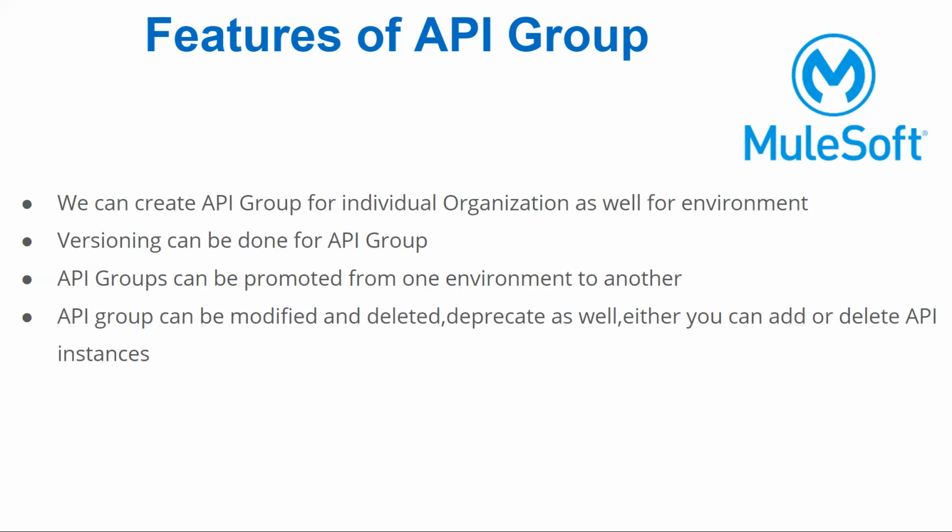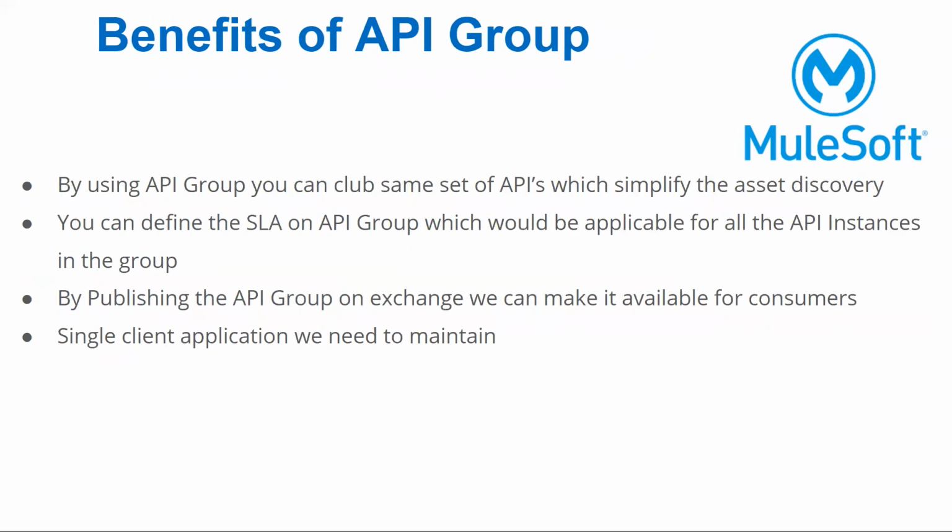Let's see the benefits of the API group. If we use an API group, then the first advantage is we can club the same set of APIs, which will simplify asset discovery. You can define the SLA on top of the API group, which would be applicable for all the API instances in the group.